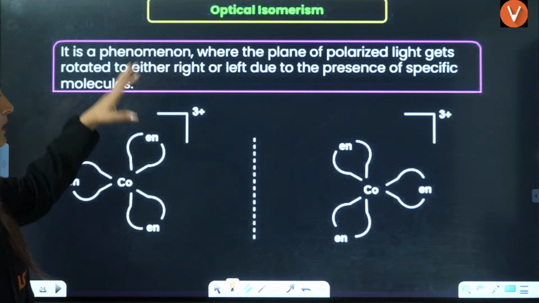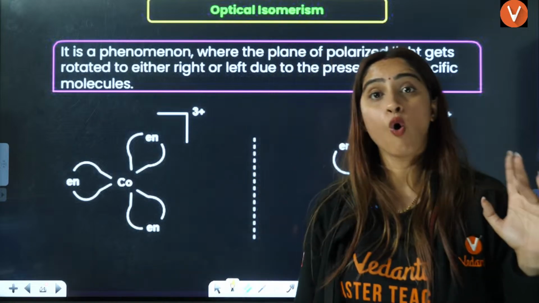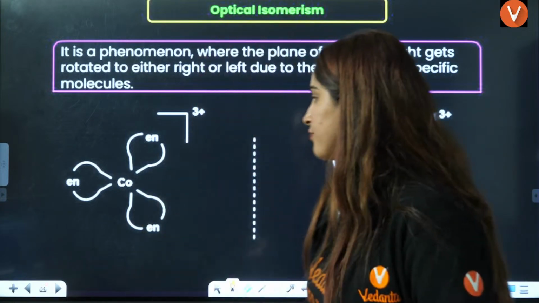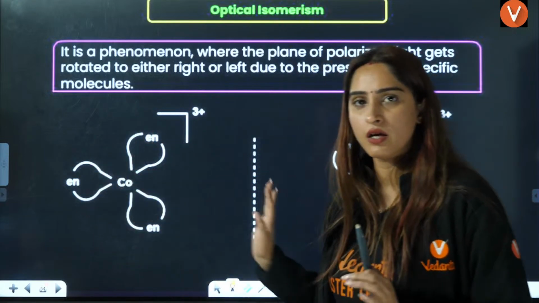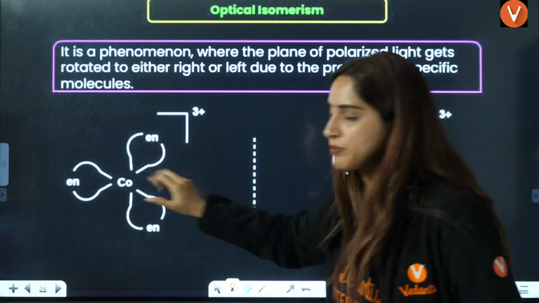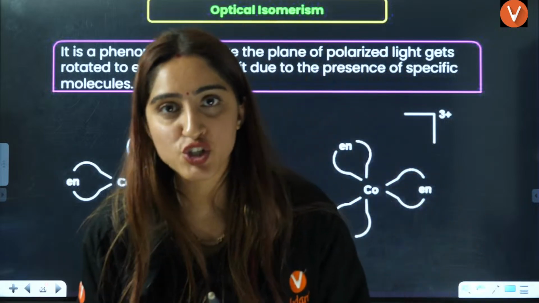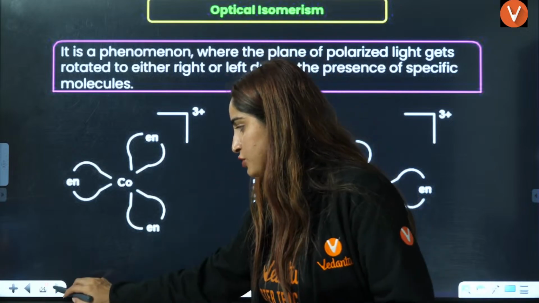In optical isomerism, the isomers should be non-superimposable mirror images of each other. Let's say you have one isomer, this one figure. Now you take the mirror image and try to superimpose. If they are non-superimposable, that is an enantiomer. That means they are optically active.